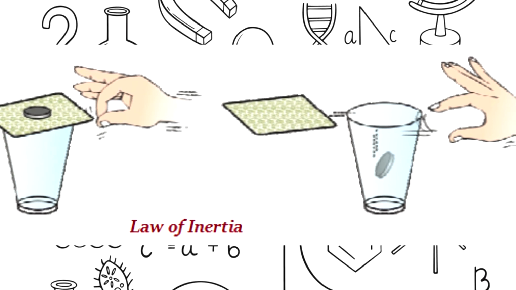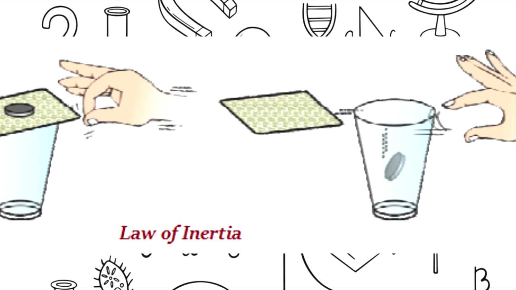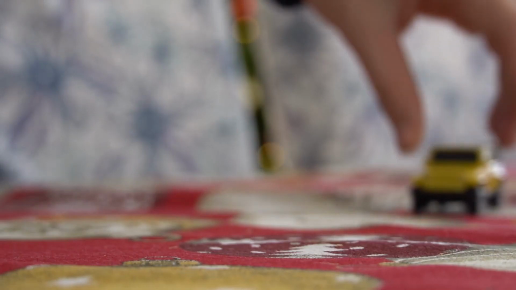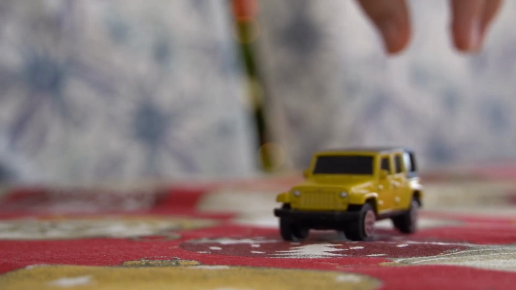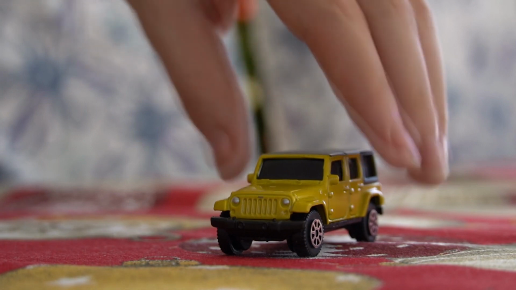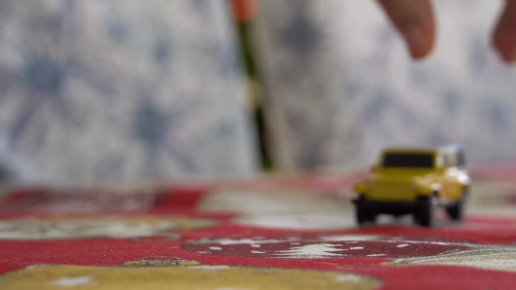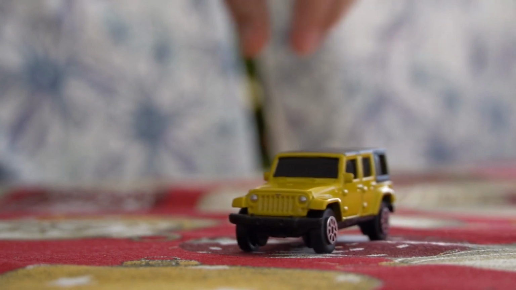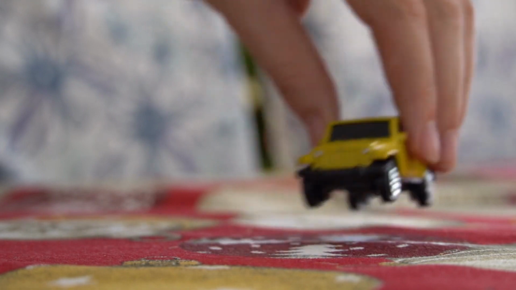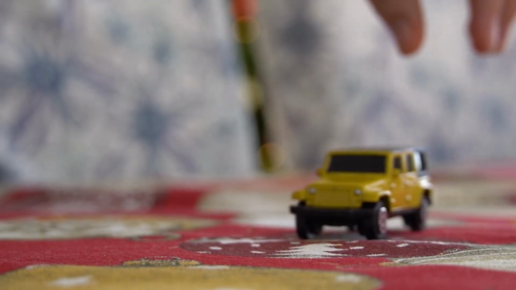Newton's first law, also known as the law of inertia, tells us that every object continues in its state of rest or uniform motion in a straight line unless compelled to change its state by impressed forces acting on it. This means that if an object is at rest, it will remain at rest unless acted upon by a force, or if the object is in motion, it will continue moving in a straight line unless an external force changes its trajectory. For example, when we push a toy car, it moves in a straight line for a while, but eventually comes to a stop because there is a force pushing it downward and creating friction, which slows it down.